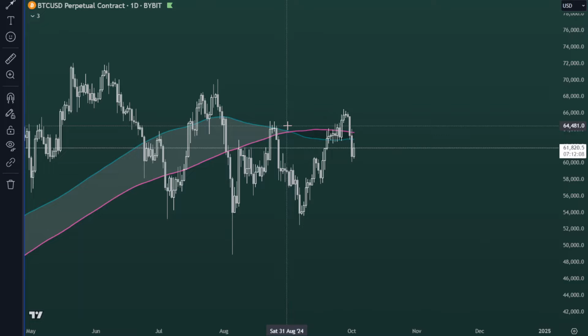So generally, I'm still not trying to fight Bitcoin and say that it's going to go all the way down to the all-time lows, like 40K or something like this. I'm not fighting Bitcoin right now. I do see some good news coming in. So that's all my updates for today on Bitcoin.